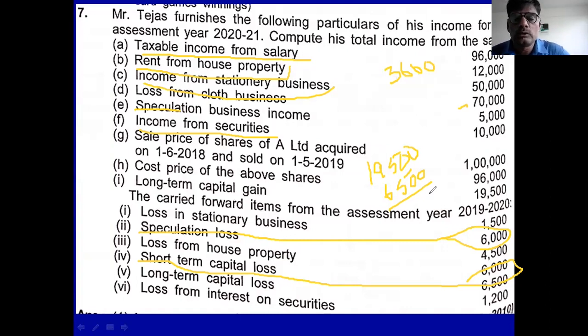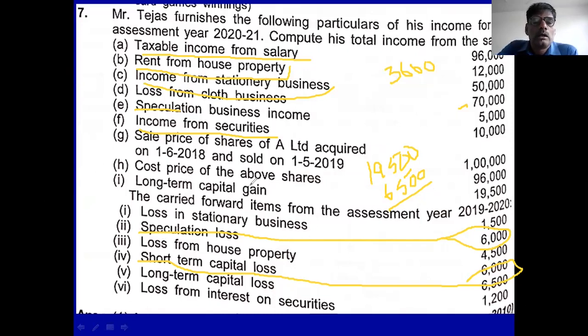In the 13,000 rupees, you adjust the short-term capital losses. Clear? And whatever remains, you carry forward to next assessment year. Or profit remains. Capital profit remains. Then come to the next point.